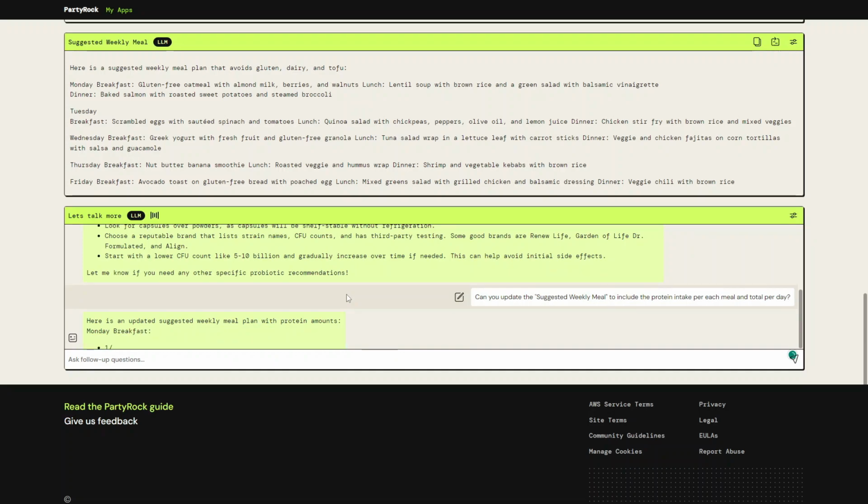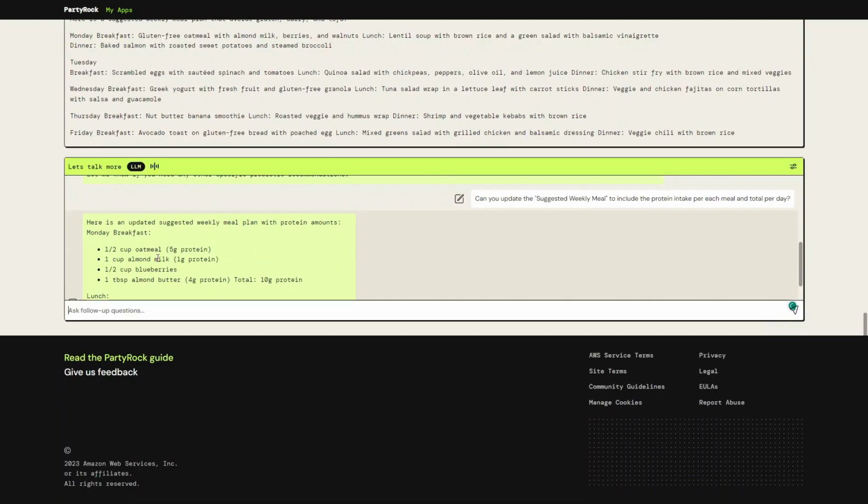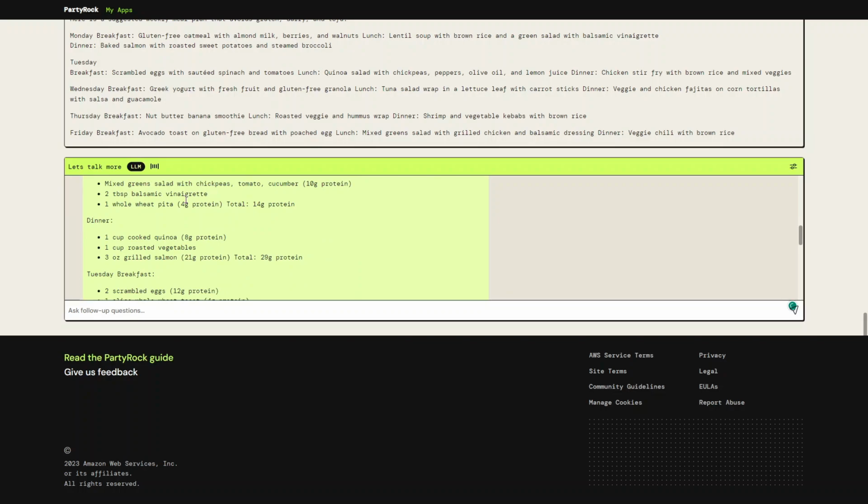The application will rewrite the meal plan and also will include the protein intake for each meal for breakfast, lunch, and dinner, and also the total protein intake for each of these meals. These are just examples for some follow-up questions to modify or customize the results from the application. But I hope that this application gives you some ideas how to improve your health and how to build some suggestions for meals that can help you improve your health.